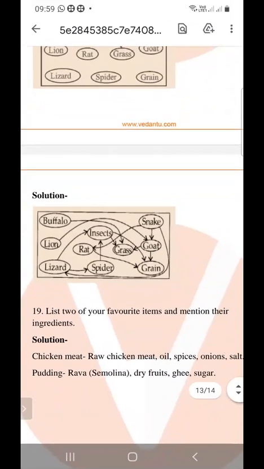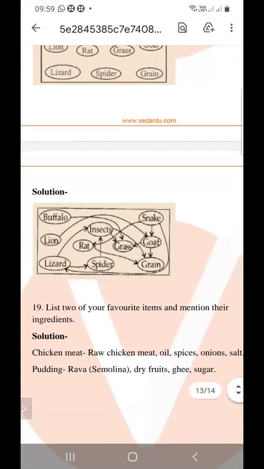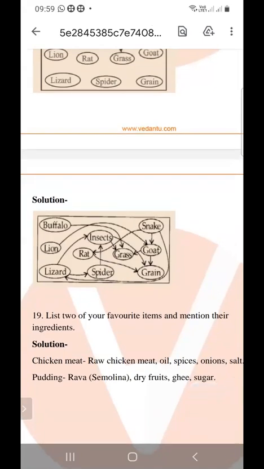And what are other ingredients? For example, when we make chicken curry, then the spices, ghee, onion and salad. These are all the ingredients of chicken curry.